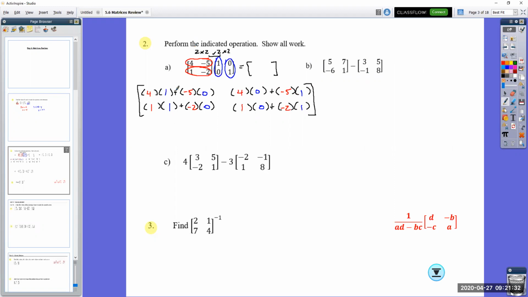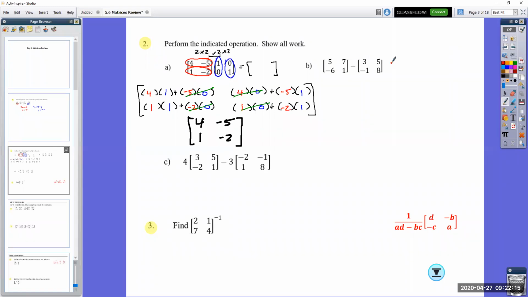Now, every time that I multiply, I generally have one more step of simplifying, but if I have a bunch of zeros, we can do that simple multiplication all on our own. 4 times 1 is 4. 1 times 1 is 1. Negative 5 times 1 is negative 5. Negative 2 times 1 is negative 2. And let's see what happens. Wow. That's going to be the same matrix that we started off with. Because I multiplied by this right here, 1, 0, 0, 1. Notice that it's a downward sloping diagonal of 1s and everything else is a 0. That's called an identity matrix.